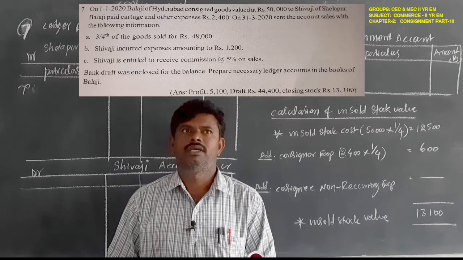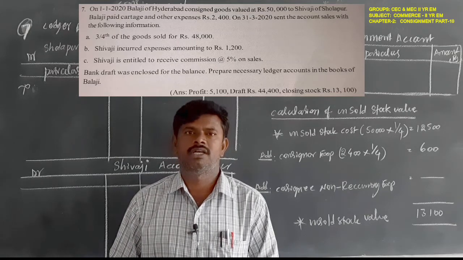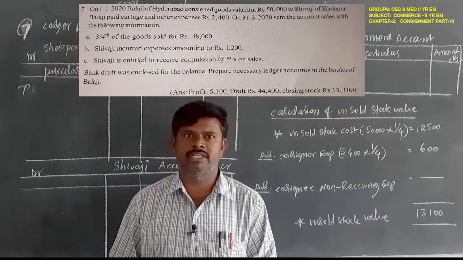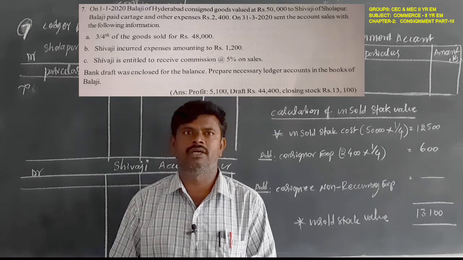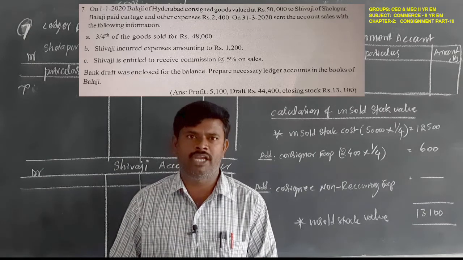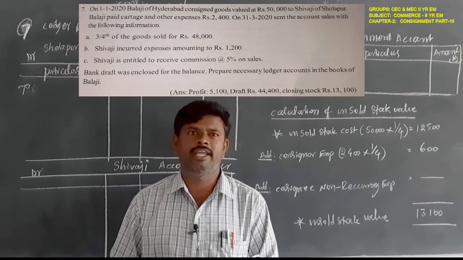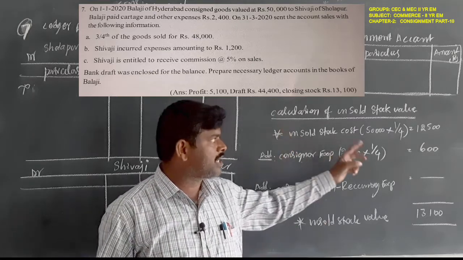But any consignee non-recurring expenses should be added to the unsold stock cost as per the unsold stock proportion. Once again, non-recurring expenses will be considered at the time of calculation of unsold stock.